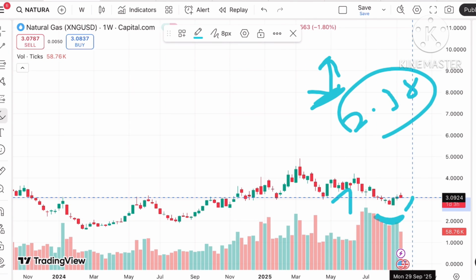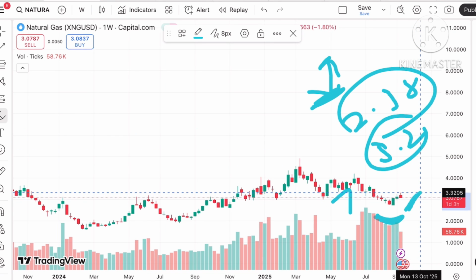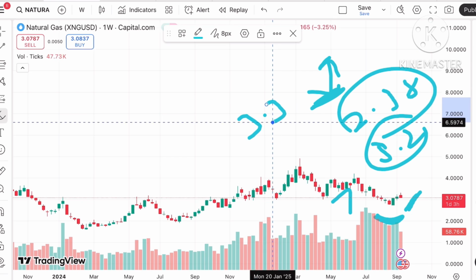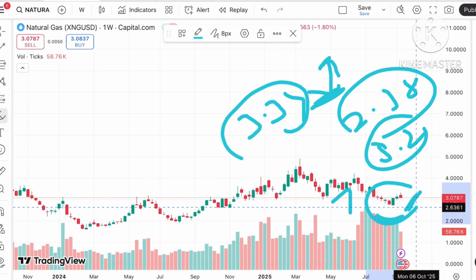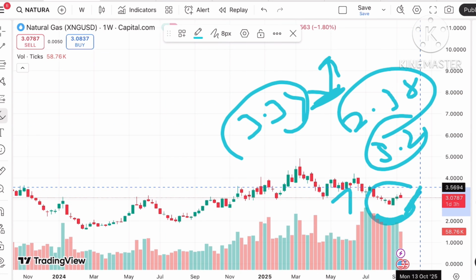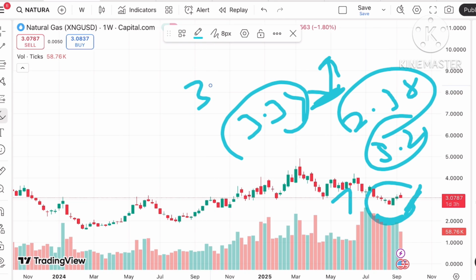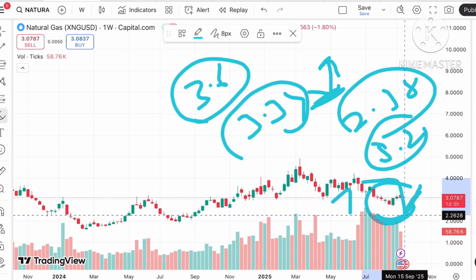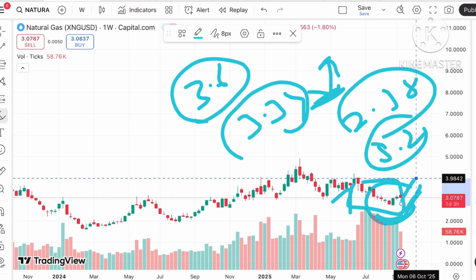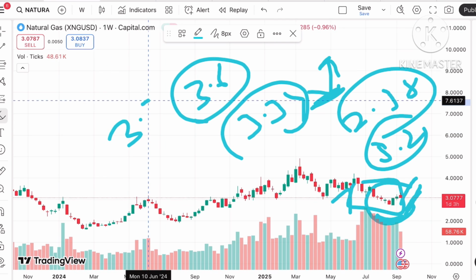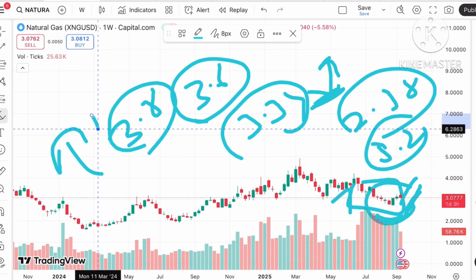But suppose it starts sustaining this level, it can touch a level of $3.2, and if the price moves out of that particular level, there is a chance of touching 3.34, and then there will be a zone breakout, so we can see the price rise above 3.5 to a level of $3.6. Then there will be a zone breakout, and with the probability of sustaining above that level, we can see it touch a level of 3.8 for a further upside.